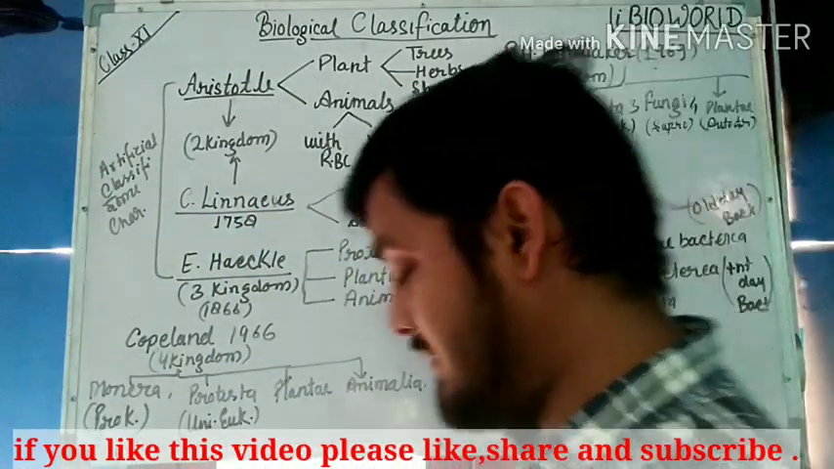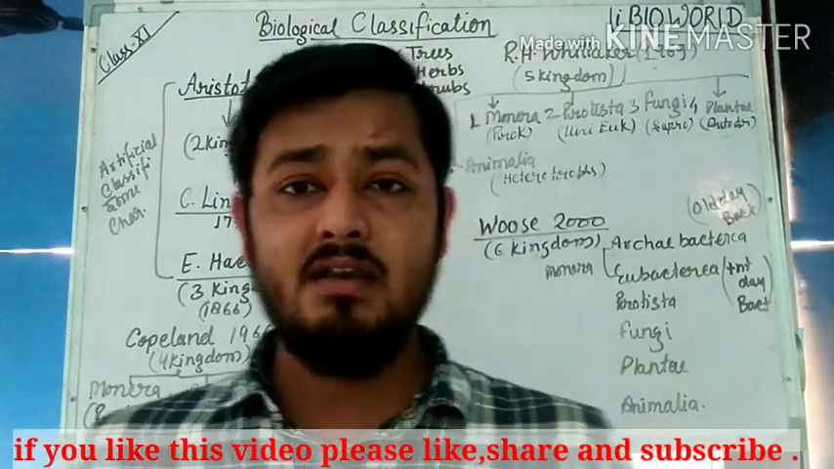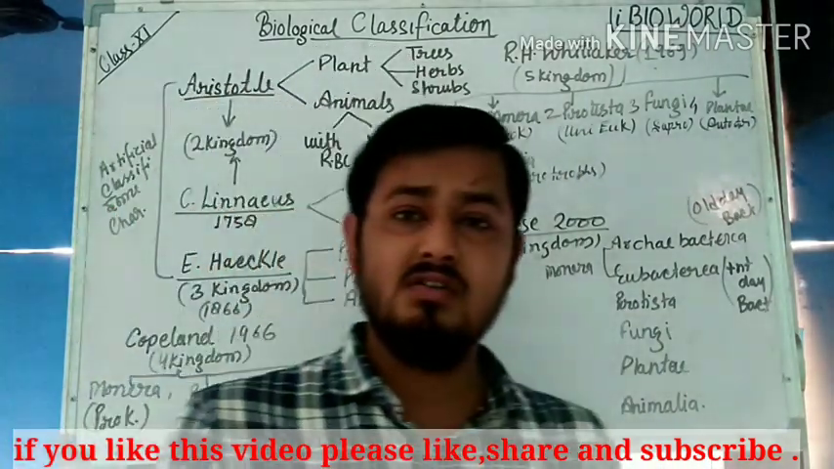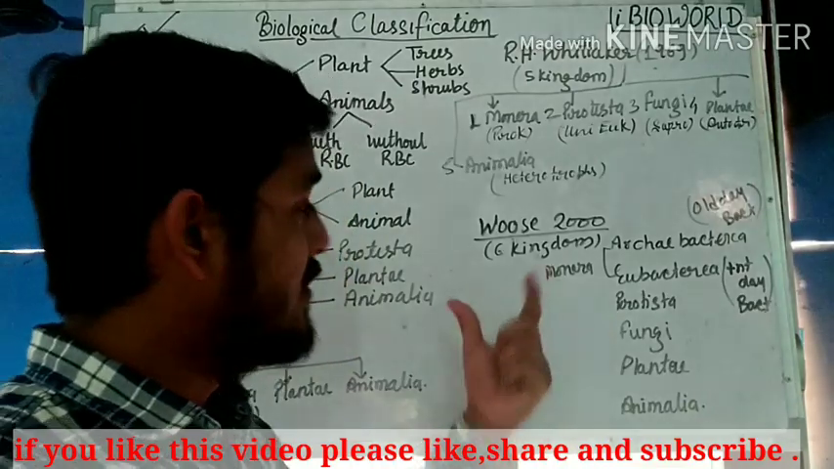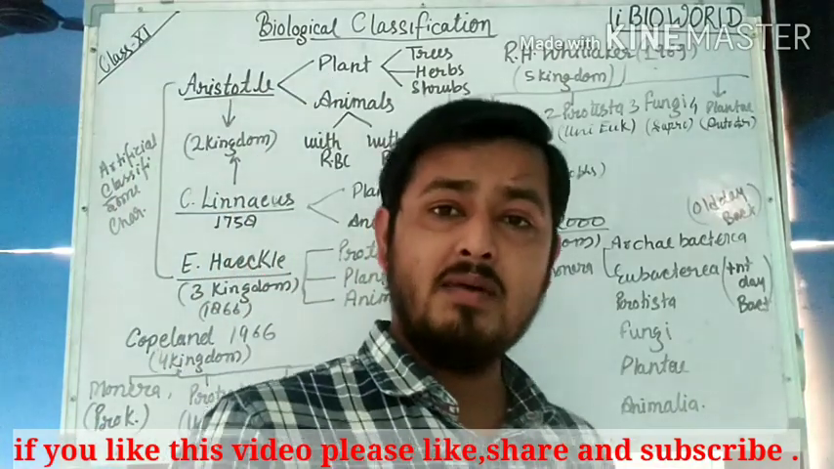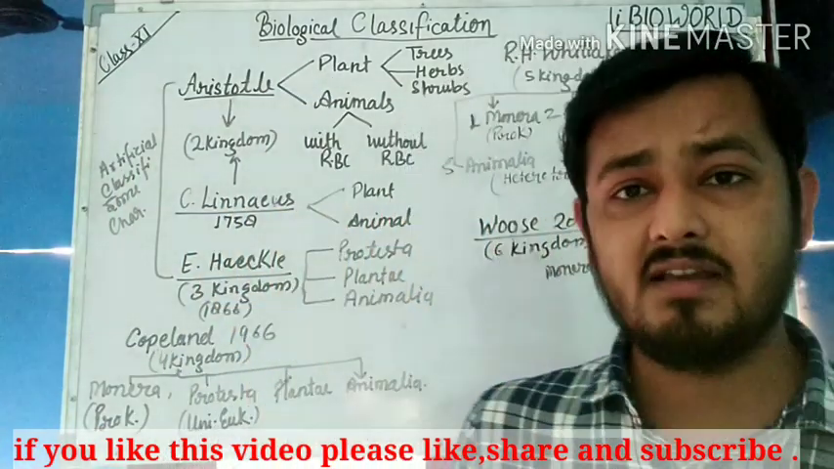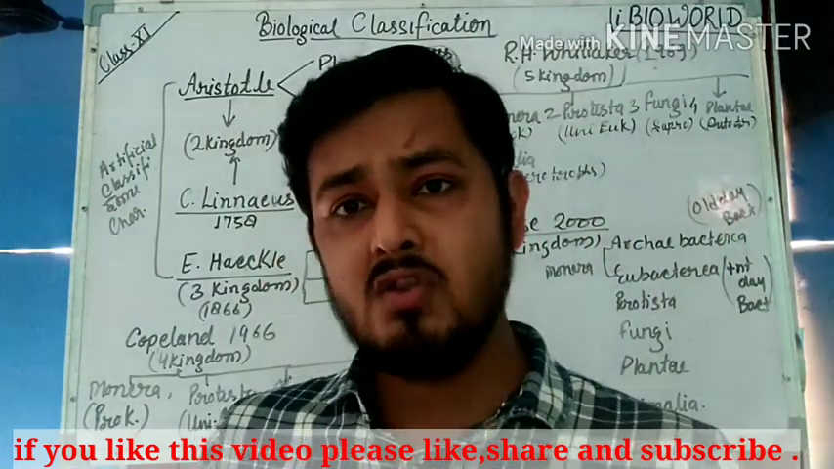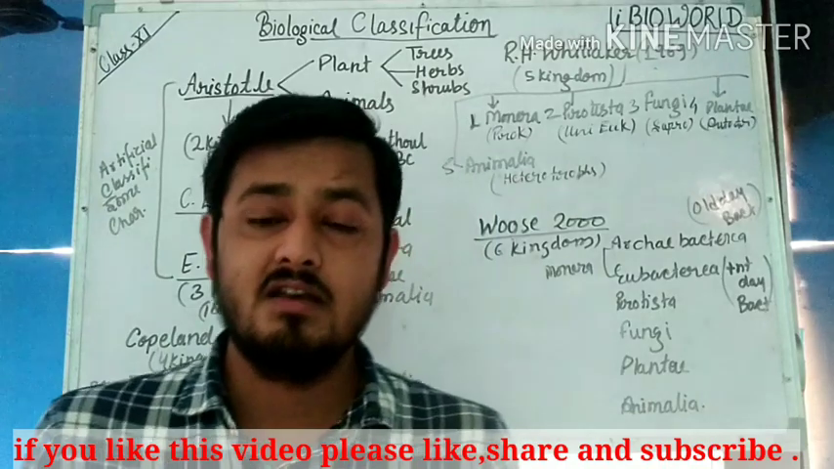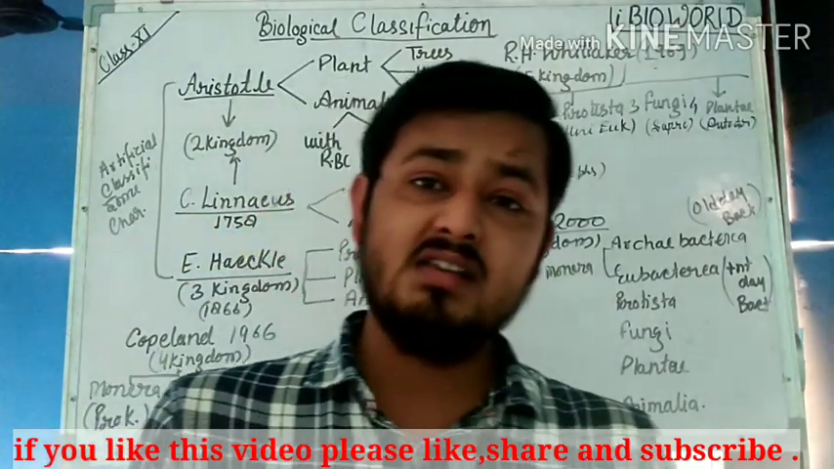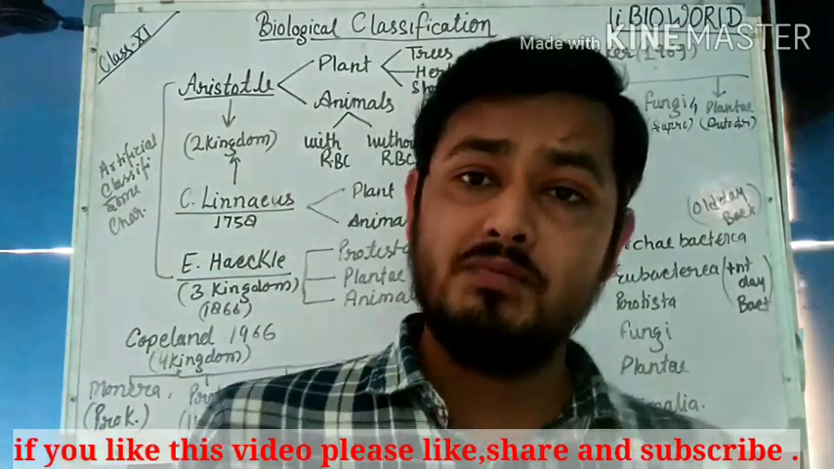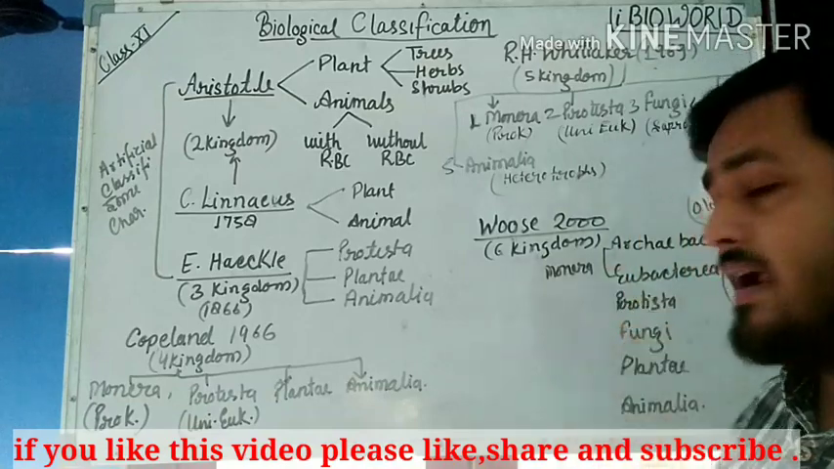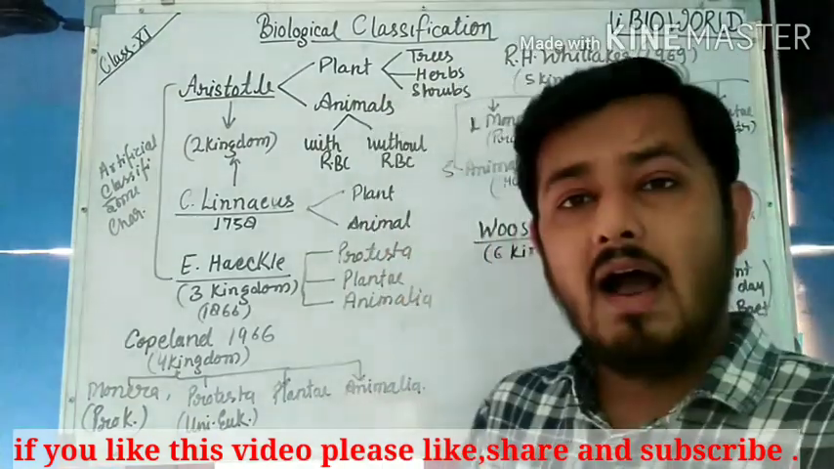And later on, as time slowly went, a new type of classification was introduced, that is the six kingdom classification. In this there is no major change, but something is changed. What? The Monerans are divided into two groups, archaebacteria and eubacteria.